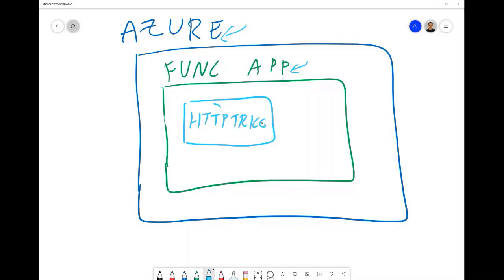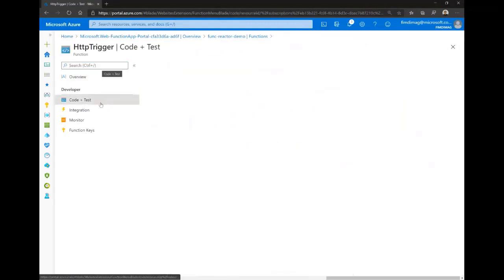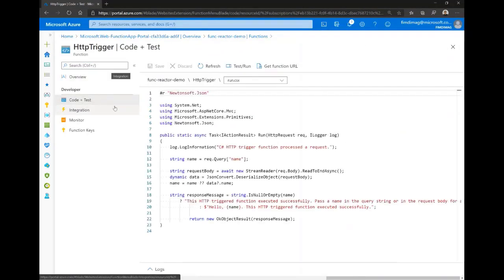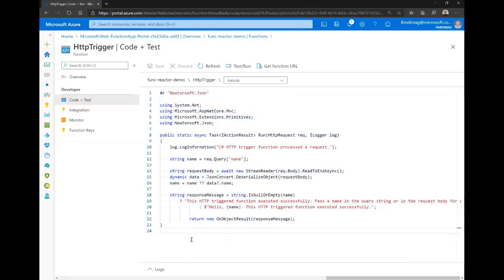We created a function called HTTP trigger. And the function contains the code. So we said that the function is composed of code and events, trigger and bindings. So here we can access the code since we created the function directly from the portal. And here, for example, we selected .NET at the beginning, so it's C# and we have our function.